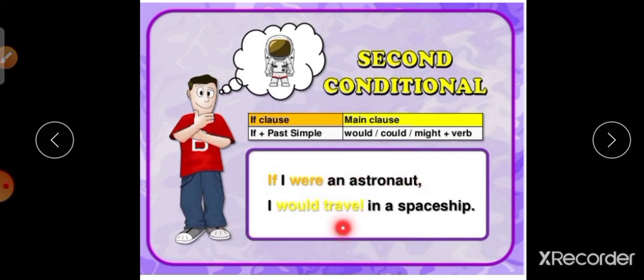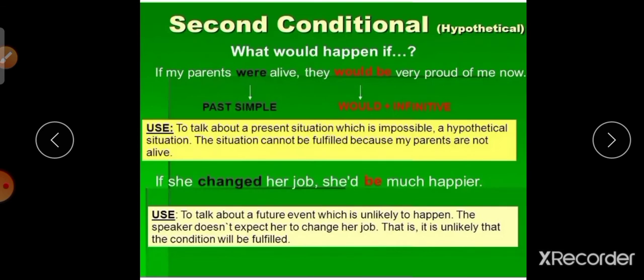Would plus V1. That is the main clause. Let's see the second conditional, that is hypothetical. What would happen if my parents were alive? They would be very proud of me now. See here, simple past tense. It follows with the main clause: would plus V1.